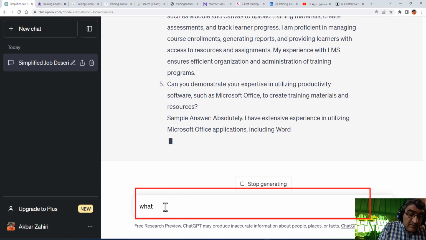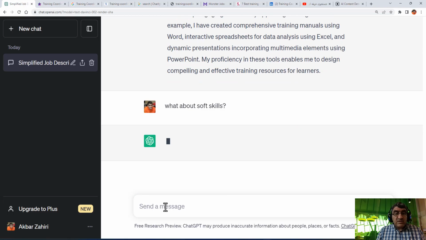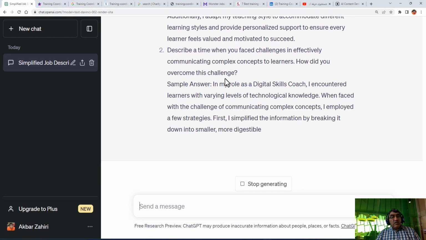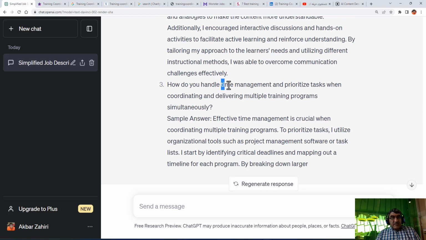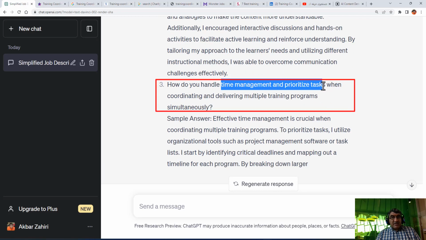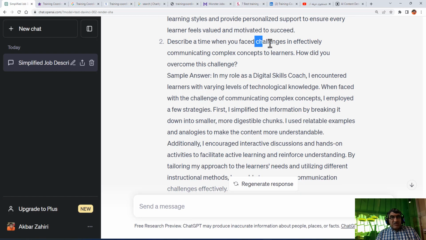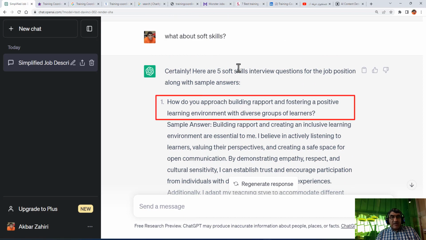For example, what about soft skills? It can understand. It gives five questions for soft skills. As you see, all of them are soft skills. I stop here. As you see, time management and prioritizing tasks are soft skills. Or the previous question about challenges that you maybe face in the organization, or the previous one about working with diverse groups. So these are the soft skills. Anyway,